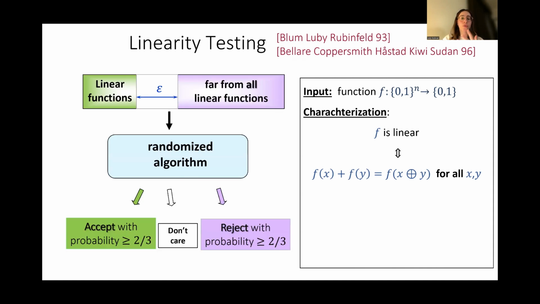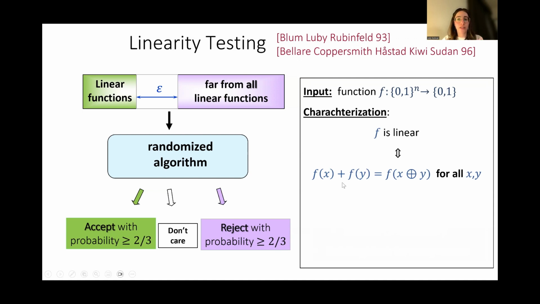In property testing, we want to distinguish between linear functions and functions that are epsilon-far from all linear functions. Blum, Luby, and Rubinfeld observed that if a function doesn't satisfy this 3-point equality for all x, y, but for most x, y, then f is essentially linear, in the sense that it's close to a linear function.